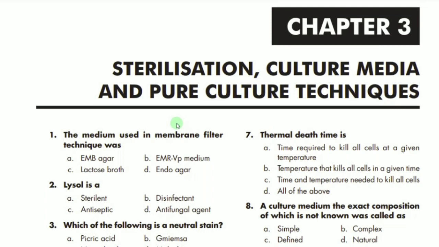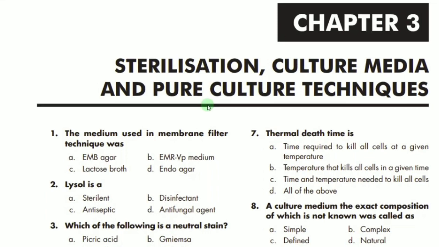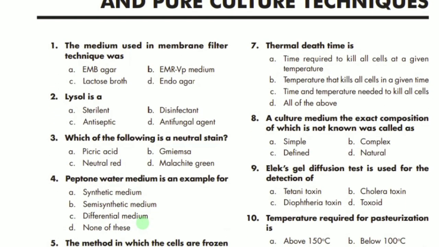So the first MCQ of chapter number 3 says that the medium used in membrane filter technique was, so in membrane filter technique the medium is EMB or VP medium. B is the correct option. Now what is Lysol? Lysol is actually a disinfectant. B is the correct option. MCQ number 3 says, which of the following is a neutral stain? So the neutral stain is neutral red. C is the correct option.